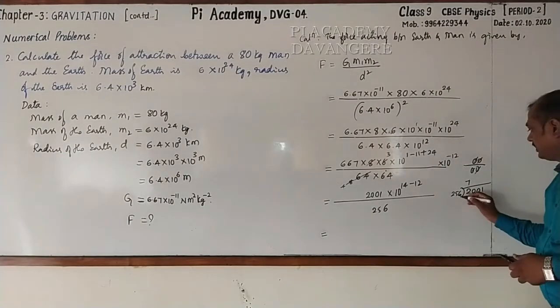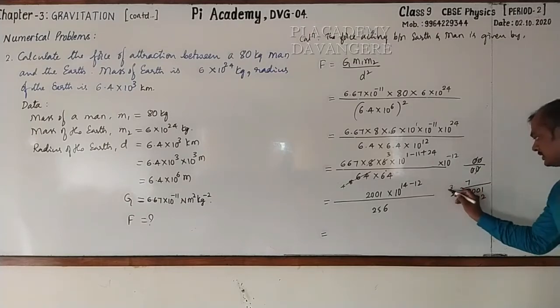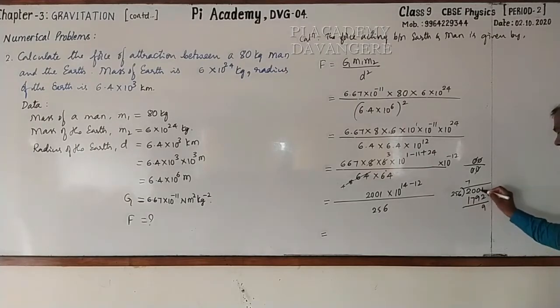Observe. Here 256 7s are. 7 6s are 42, 4 is the carry. 7 5s are 35 plus 4, 39. 3 is the carry. 7 2s are 14 plus 3, 17. Now subtract. Here 11 minus 2 is 9. 9 minus 9, 0. Then again take. Here 9 will remain, 9 minus 7, it is 2. 209. Right?